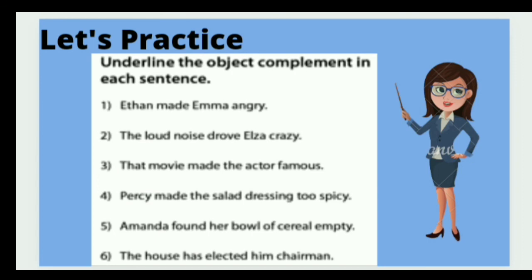Like, the first one I'll give you. Ethan made Emma angry. Now whom did he make angry? Emma. Emma is in the object position, and angry is the complement, but it is the complement for what? It is for the object. So angry you will underline as an object complement, but you need not underline the object of the sentence. Is it clear? So you can pause your screen and solve all of these.